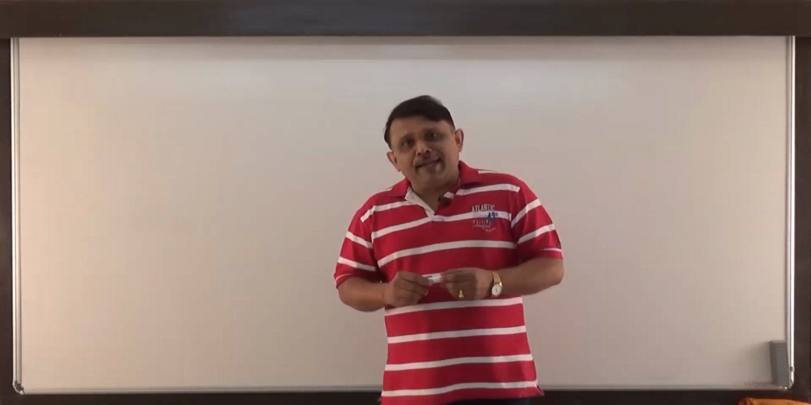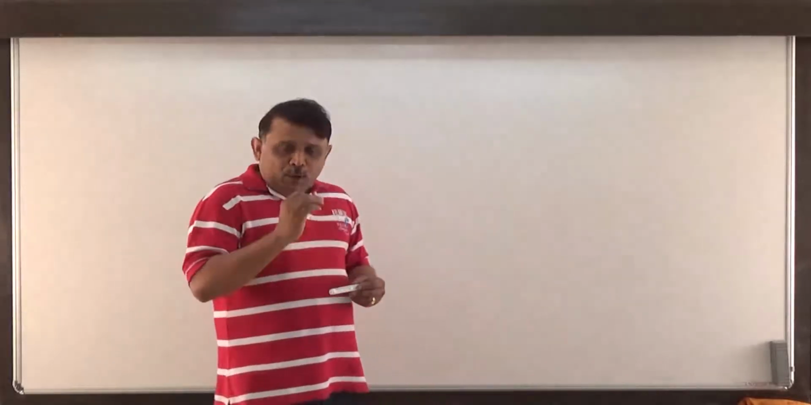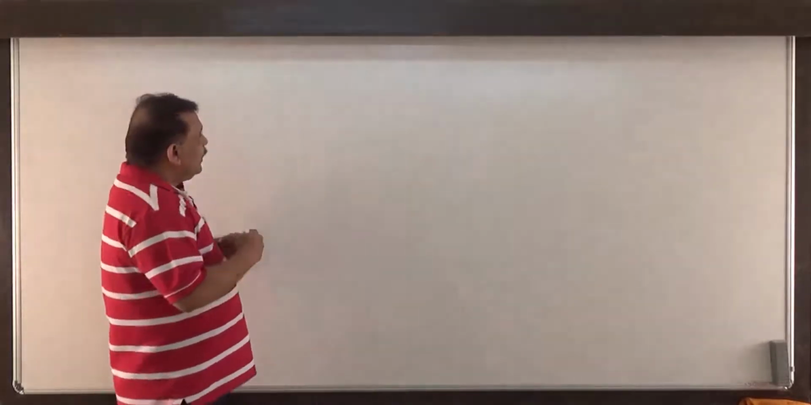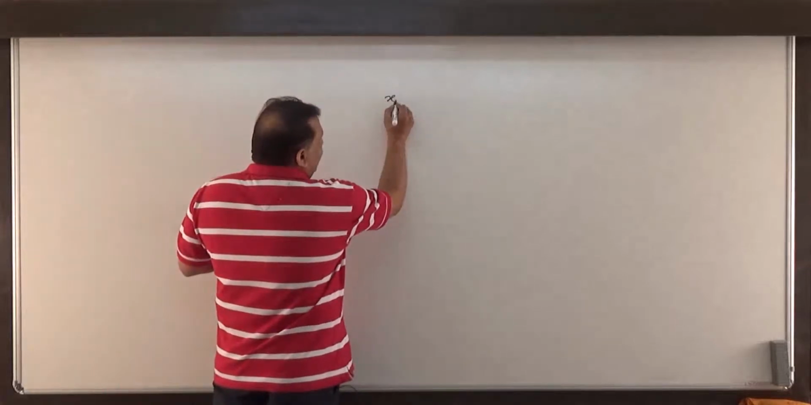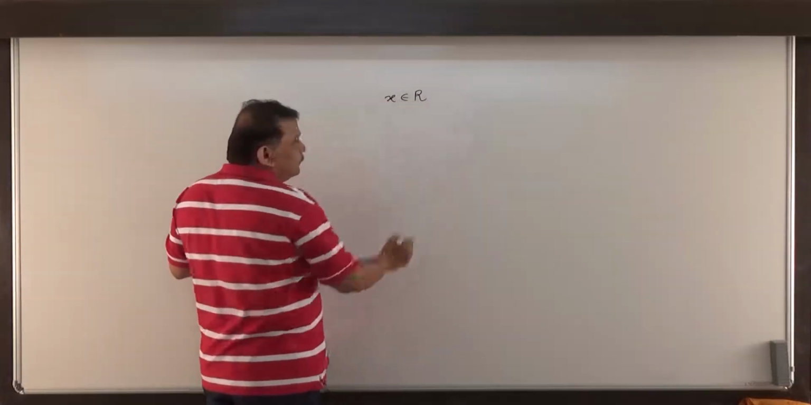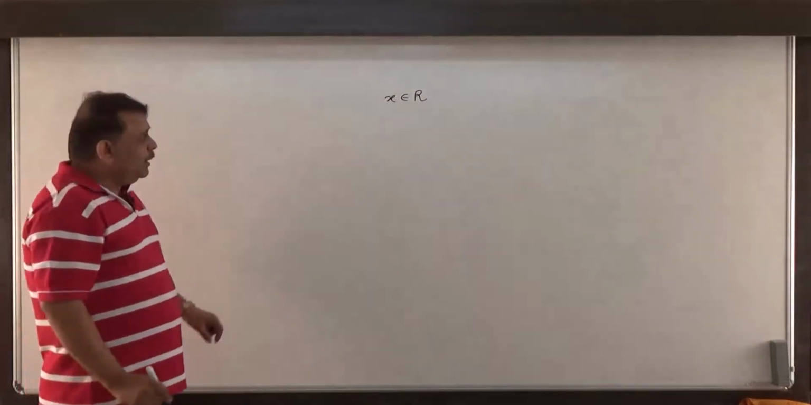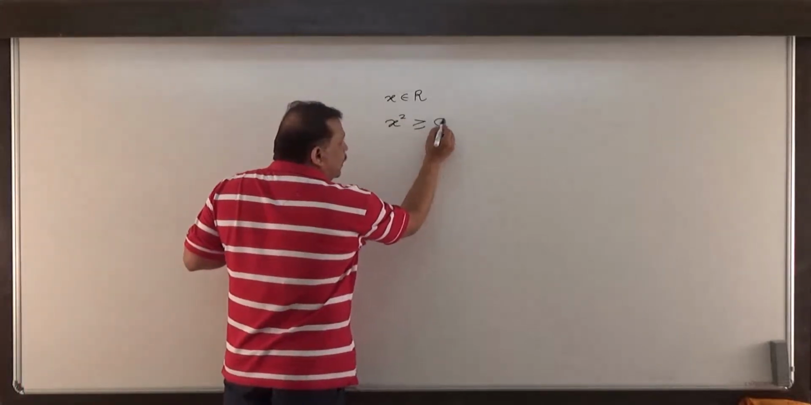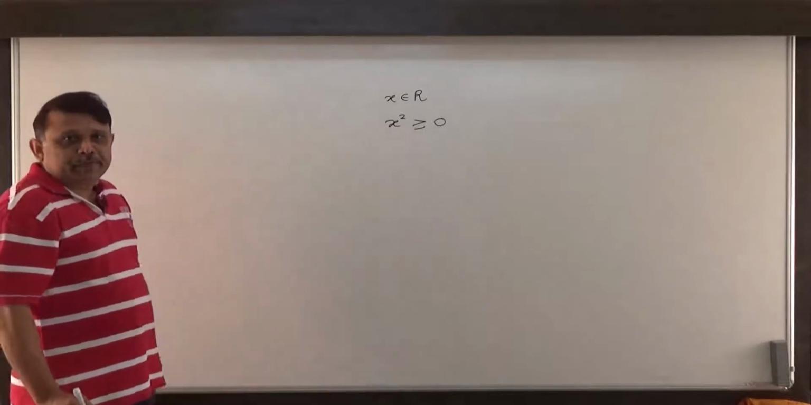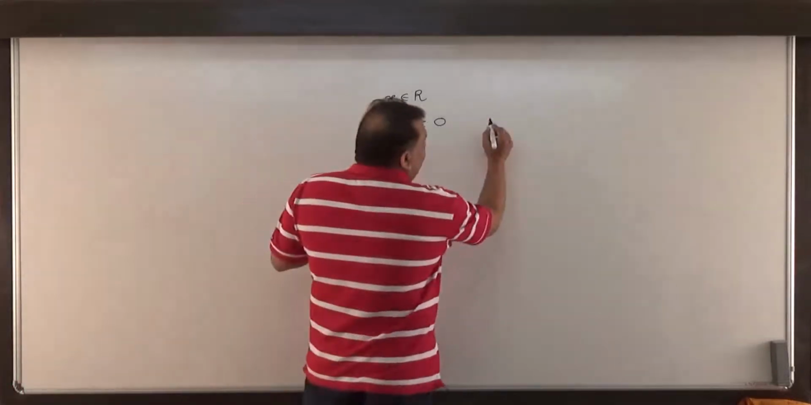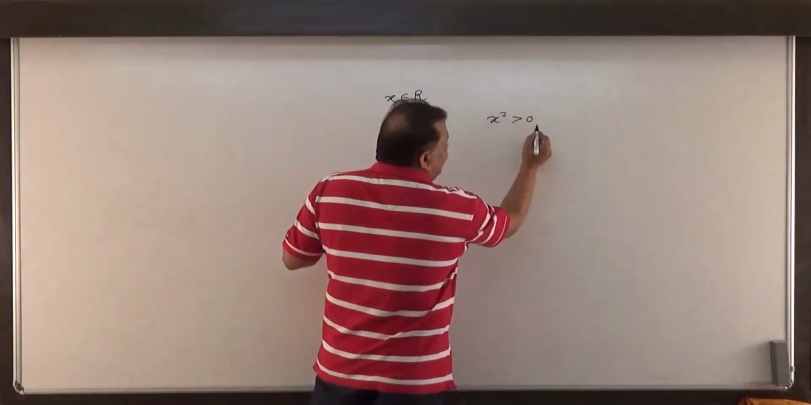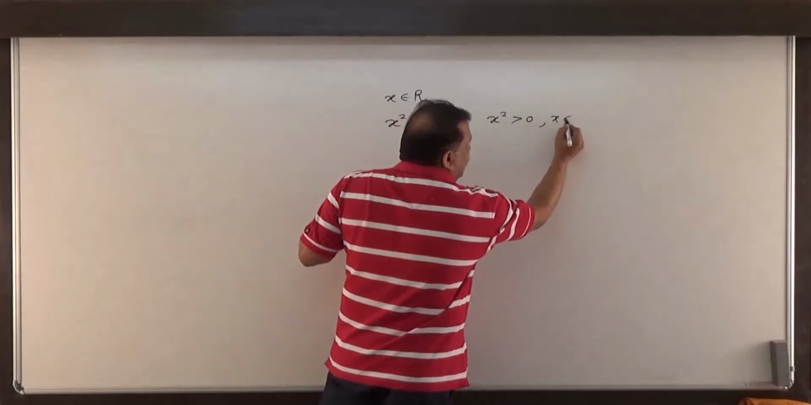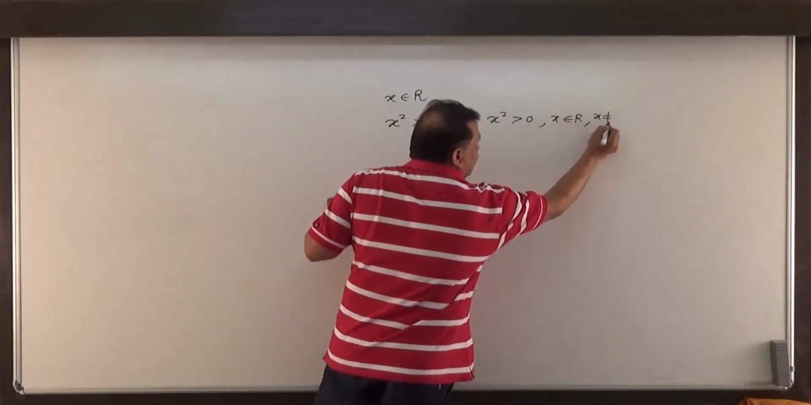We try to recognize real number using its property. Property of real number is what? If I choose any real number x, then its square is always greater than or equal to 0. x square is greater than 0 if x is any real number other than 0.